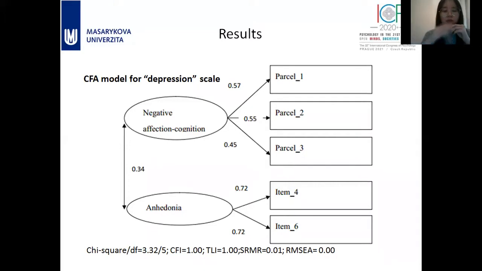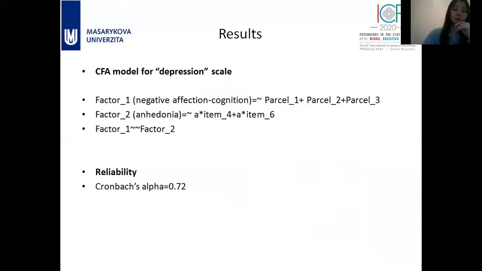The correlation between the two factors was 0.34, and the model fit was quite good. For example, the ratio of the chi-square and the degrees of freedom is less than 5, the CFI value equals 1, and the SRMR value was 0.01. Here is the R script to construct the structure of the CFA models. And by the way, the reliability is quite good. The Cronbach's alpha value is 0.72.